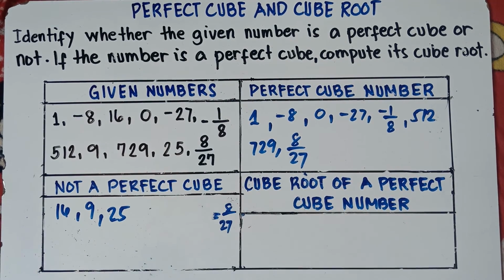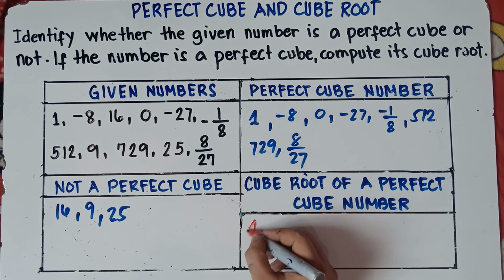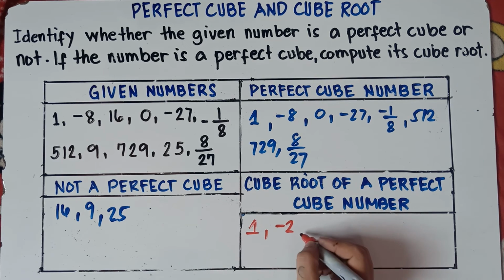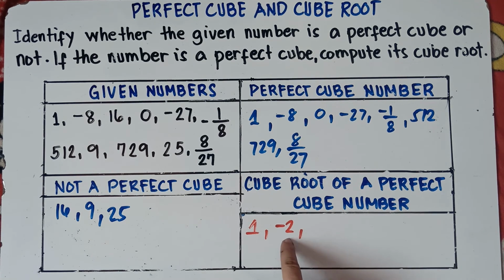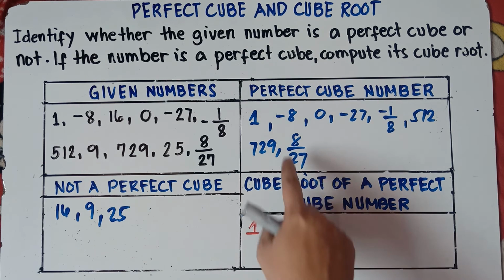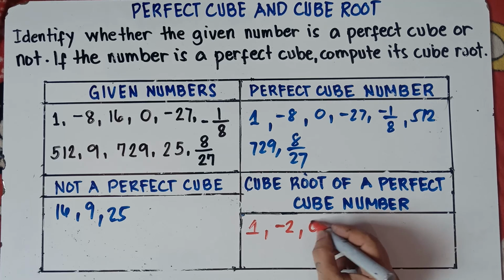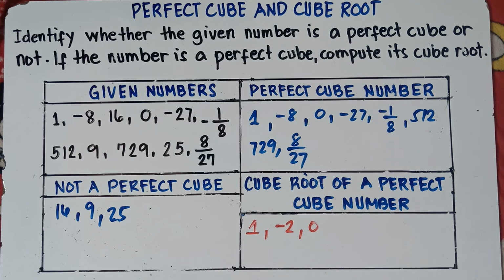Alright, so once we have our perfect cube, we need to get the cube root of the perfect cube number. For 1, the cube root of 1 is 1 because 1 times 1 times 1 is 1. And the cube root of negative 8, that's negative 2, because if we multiply negative 2 by itself 3 times, negative 2 times negative 2 is positive 4, times negative 2, that's negative 8. And the cube root of 0 is 0, because 0 times 0 times 0 is 0.